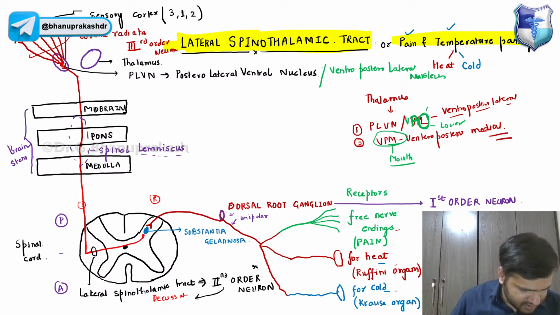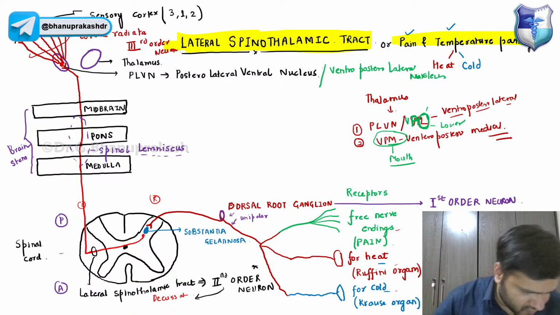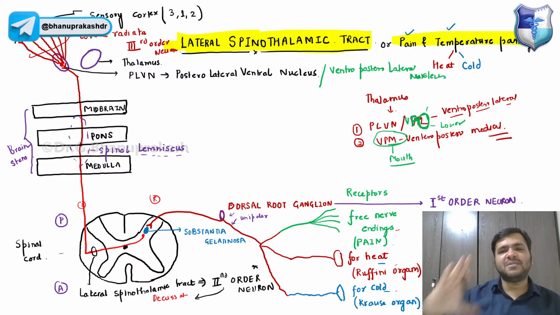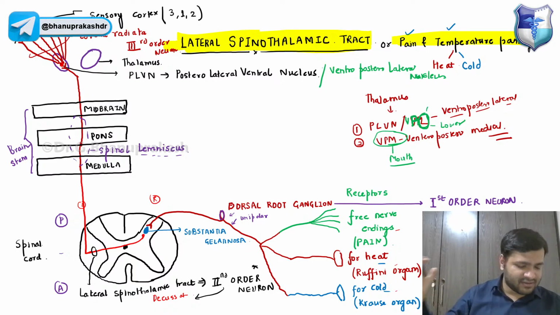So I hope this is clear, guys. Yes, these are the areas of the brain, the Brodmann's classification. I will be starting with the brain part, so no need to worry, Sandeep, if you don't know it right now. Just mention it as of now, and when I discuss the parts of the cerebral cortex and cerebral hemispheres, I will teach all this in detail. Apart from that, you now have a picture from receptors, how it goes into the spinal cord, how decussation takes place, what the first order, second order and third order neurons are, which nucleus is where, and which receptors are where.